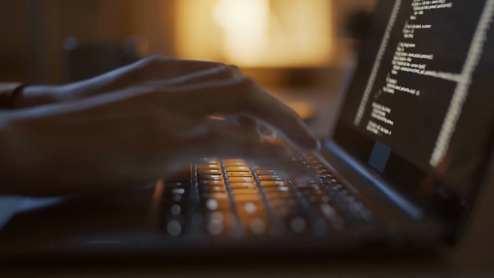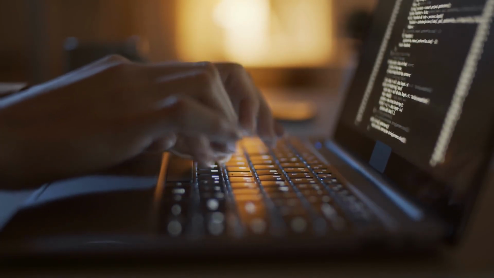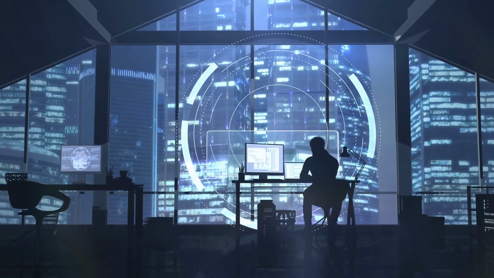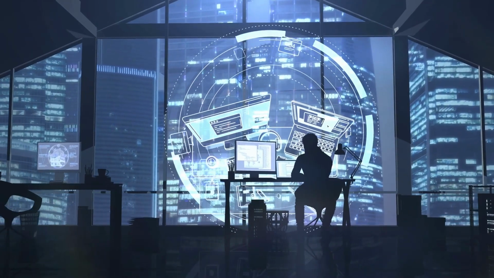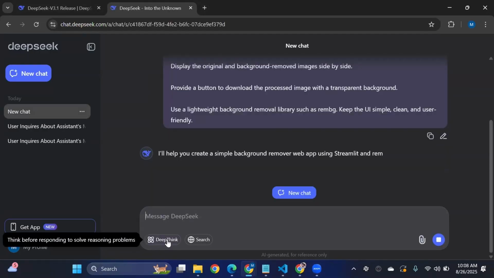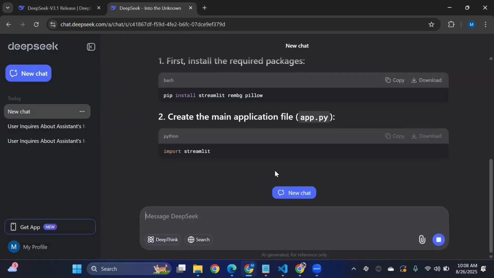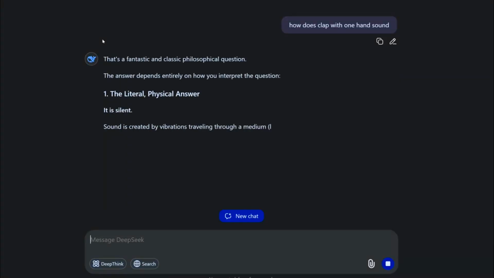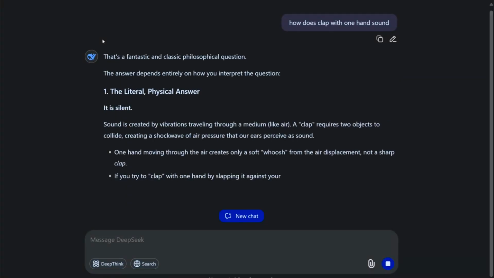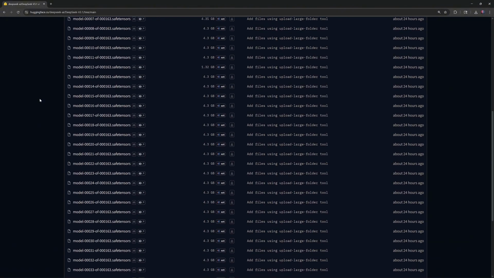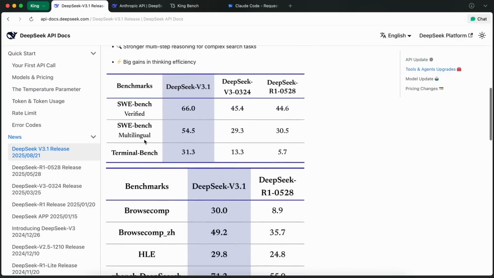Now, here's what's setting the developer world on fire. DeepSeek V3.1. In just the last day, coders everywhere are raving about this update. DeepSeek isn't your average autocomplete. It's a full-blown coding assistant, capable of understanding context across multiple files, explaining functions, and even debugging complex logic. It's language agnostic, supports everything from Python to Rust, and learns your workflow as you code.